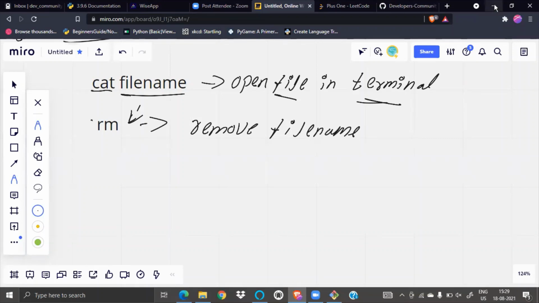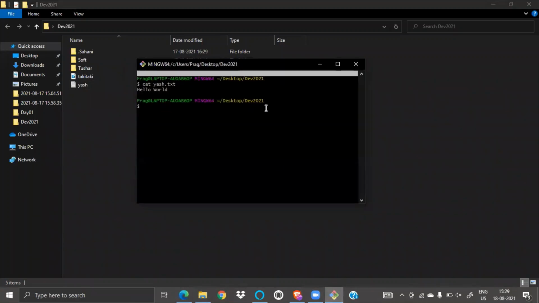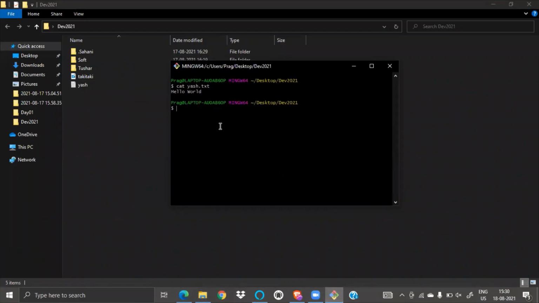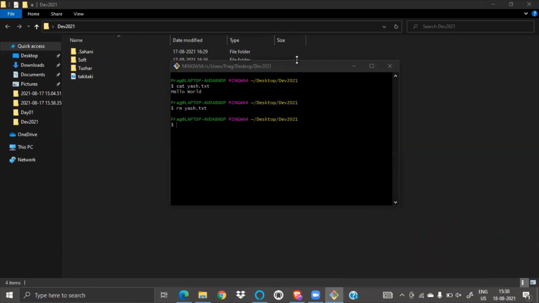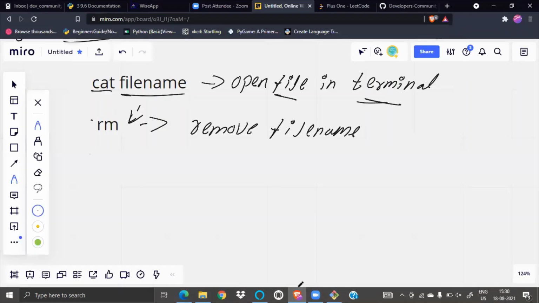Let's see how this works. Practical makes you more comfortable. If I do rm and then yes dot txt, see, we didn't access any GUI or icon, and yes has been deleted. The yes file has been deleted. Like this we can remove a file. Just write rm and then the file name. That's it. Till now any doubt?